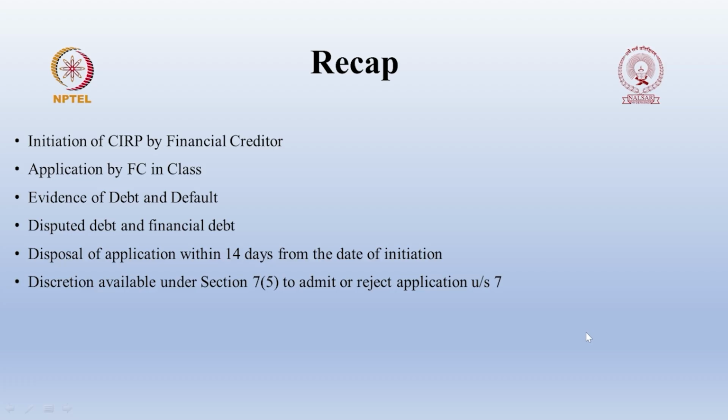Let us recap what we have discussed today. In today's lesson, we have discussed the initiation of CIRP by the financial creditor, how to initiate the CIRP by the financial creditor. Then the application by the financial creditor in the form, we have discussed. Then we have discussed the evidence of debt and default, so how to prove the debt and how to prove the default. Then we have discussed disputed debt and financial debt.